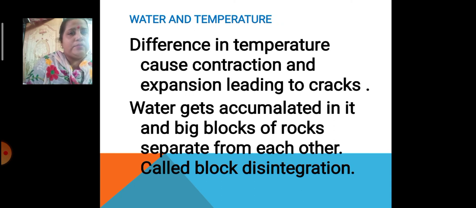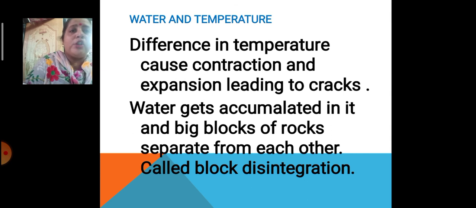Water and temperature. Even water and temperature together can cause weathering. Difference in temperature, you must know, causes contraction and expansion, and water gets accumulated in the big rocks. At times in big rocks the water gets accumulated, and just because of the contraction and expansion of the rocks, what happens?